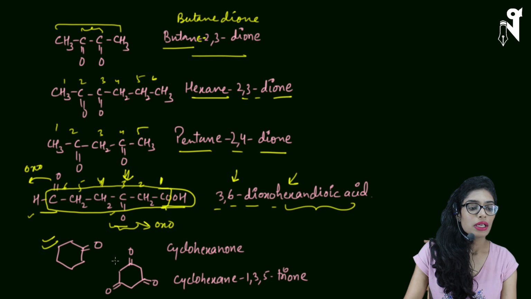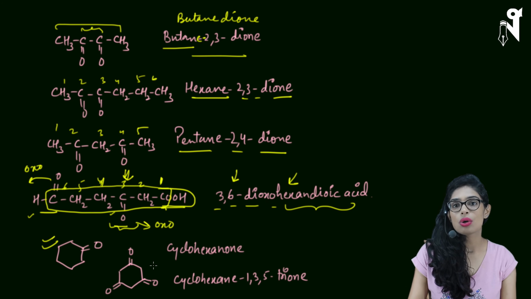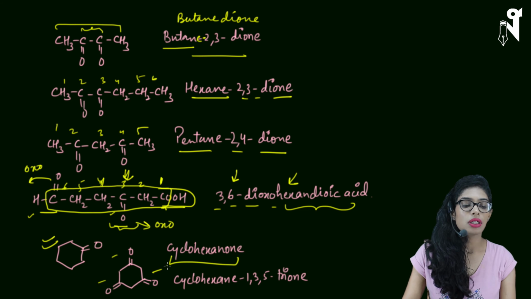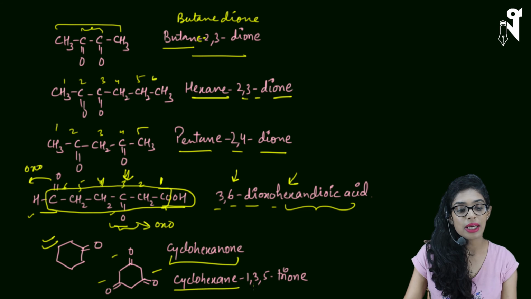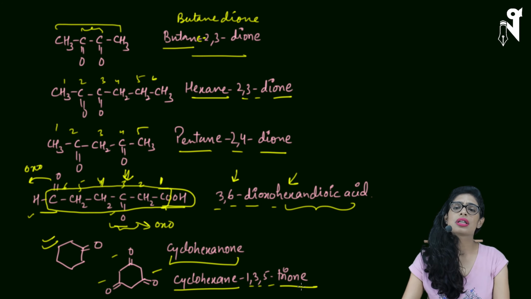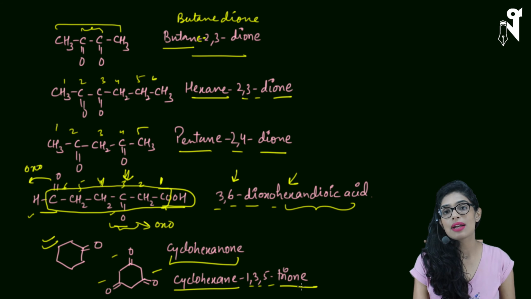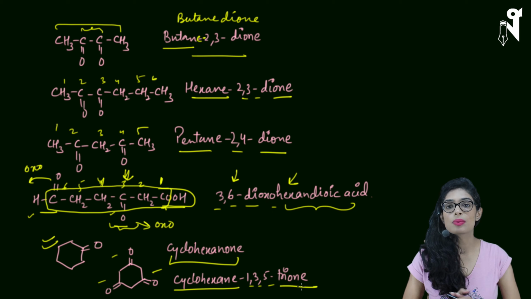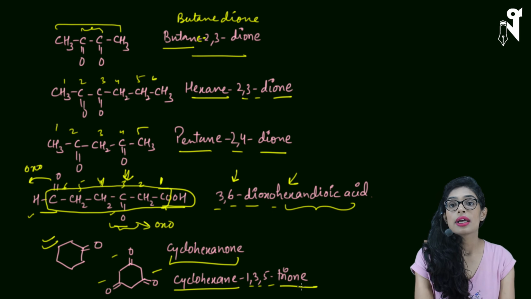Next compound, I have a cyclic chain. In the cyclic chain also, we don't have a different way of naming for ketones. We can simply write it as cyclohexanone. If I have 3 ketones over here, the name will be cyclohexane-1,3,5-trione. So there are no complicated cases in ketones. It is very simple to understand, very simple to learn. I have not shown you the usage of keto because it is obsolete. We don't use keto as much. In some books it is mentioned that keto can be used, but because oxo is the new way of representing the ketone, we prefer using oxo only.